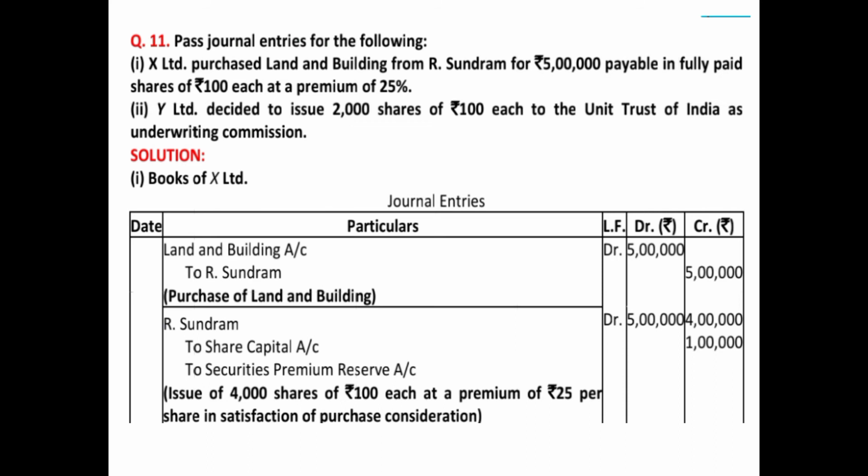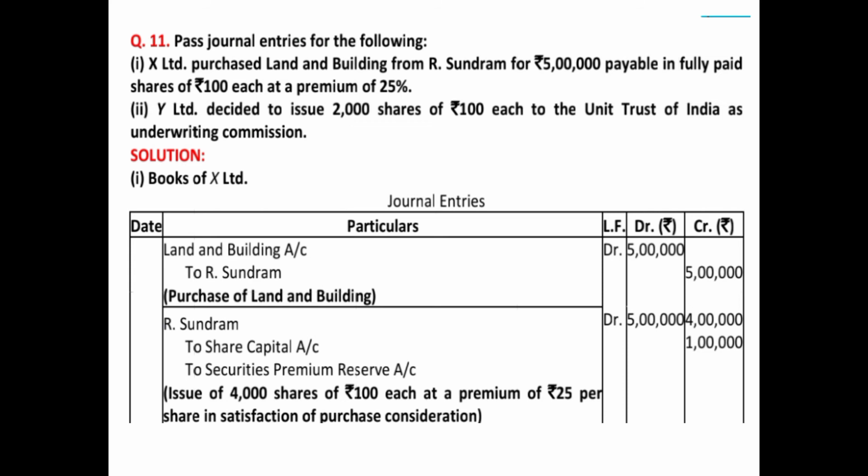The next entry is for the issue of shares as a consideration. So R Sundaram will be debited, because earlier we had credited him because he was a creditor. Now since we are issuing him the shares, his account will be settled. So we are debiting him with 5 lakh rupees. Then we will credit share capital account, because we are issuing the shares. And as I already told you in the previous question also, share capital account will always be credited with the face value.